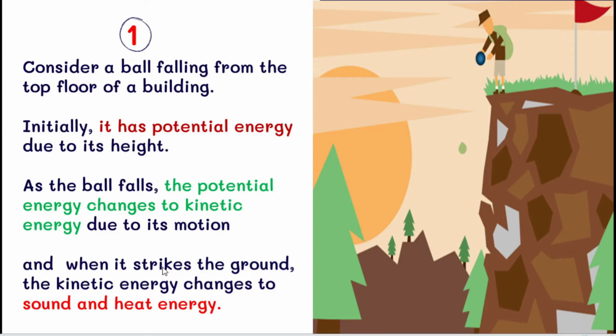During the ball's travel, already we know that when an object is in motion, the object has kinetic energy. Same like that, as the ball falls, the potential energy changes to kinetic energy due to its motion. So students, when it strikes the ground, the kinetic energy changes to sound and heat energy. Initially the ball has potential energy. When it travels, it has kinetic energy. When it strikes the ground, it has sound and heat energy. This is the energy transformation.